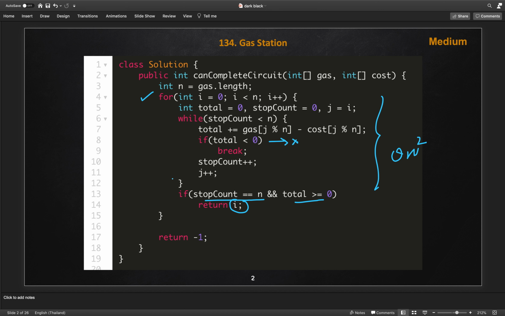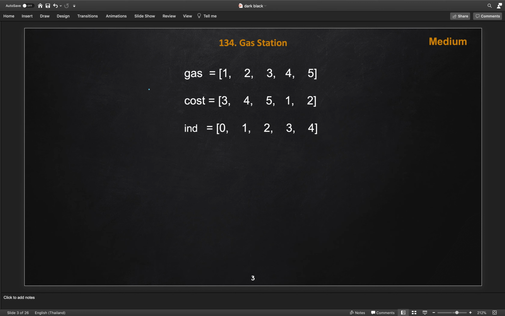The optimal solution that exists for this problem is the greedy solution, and that is O of n, a linear time solution. So if you see what we are doing over here, we are calculating this total. Instead of this total, one thing we can do to check that we can complete the cycle: let's say I take the differences at every place from the gas to cost. So let me write down another array which will be gas minus cost.